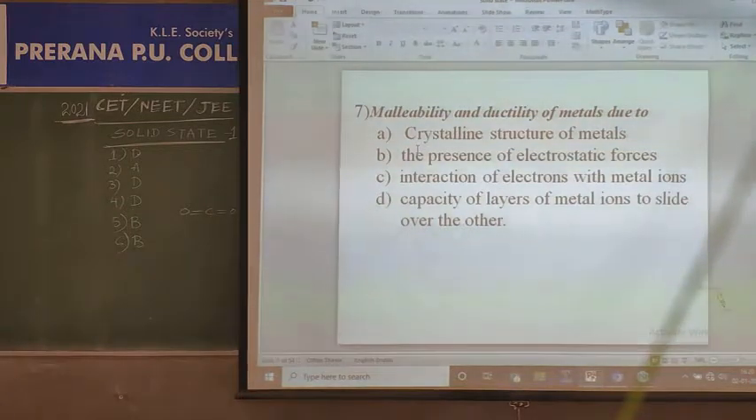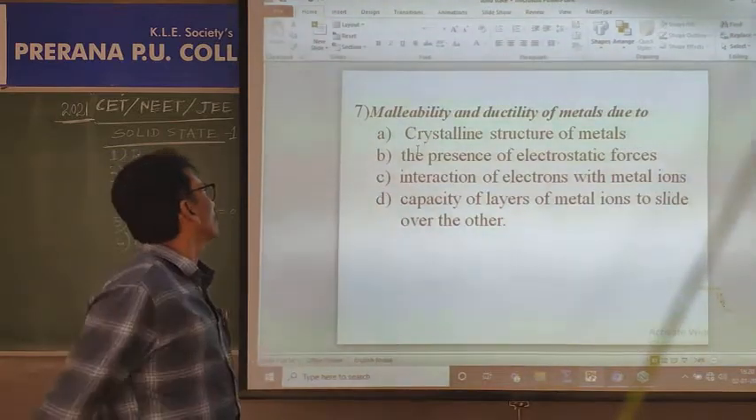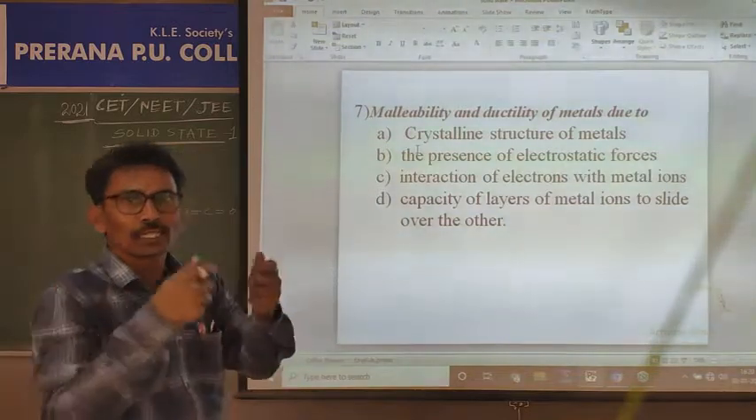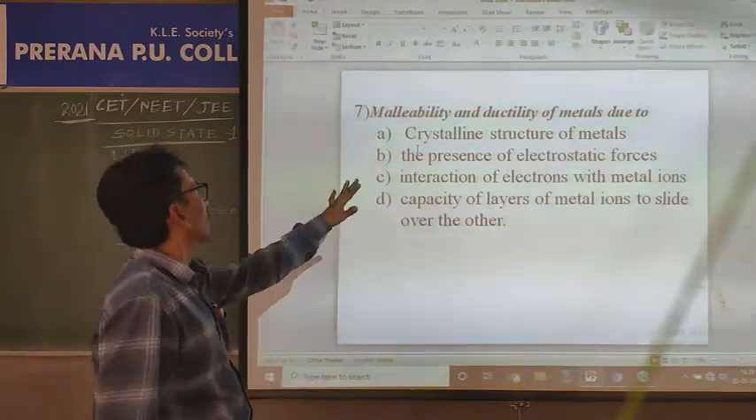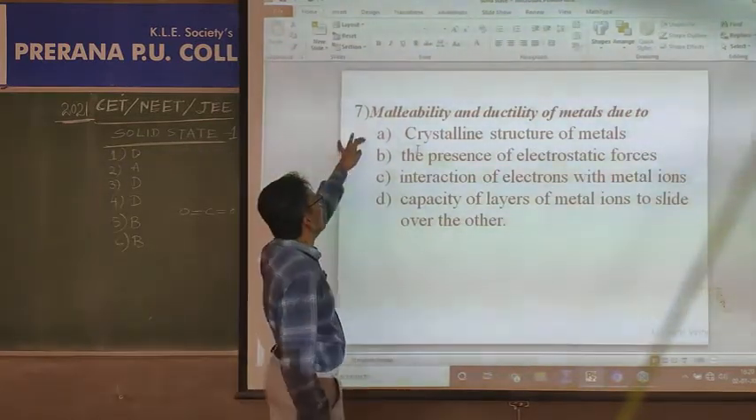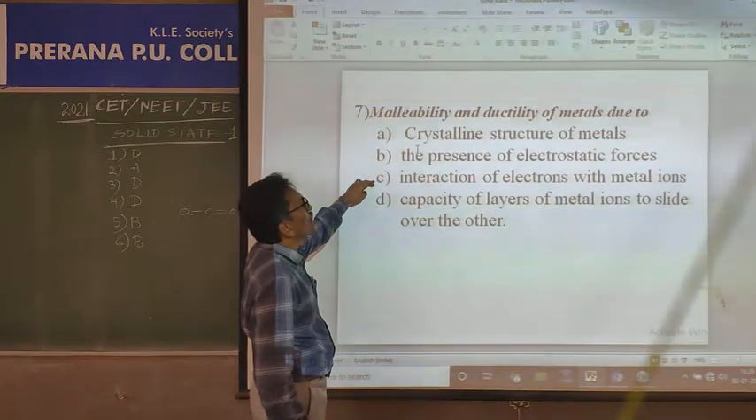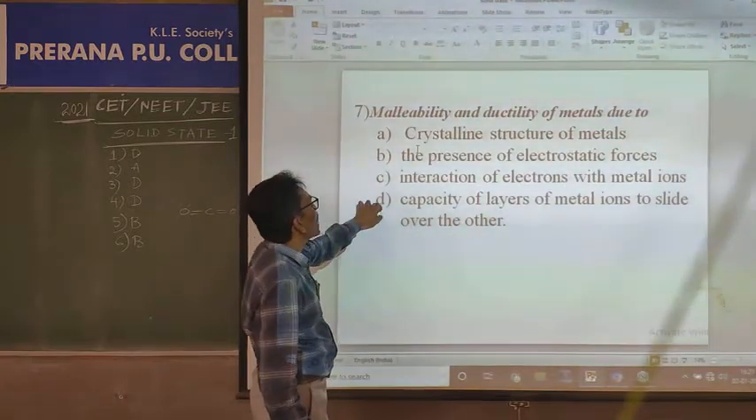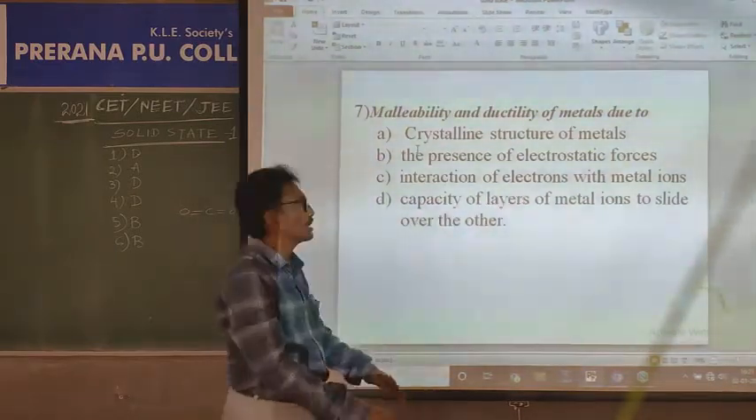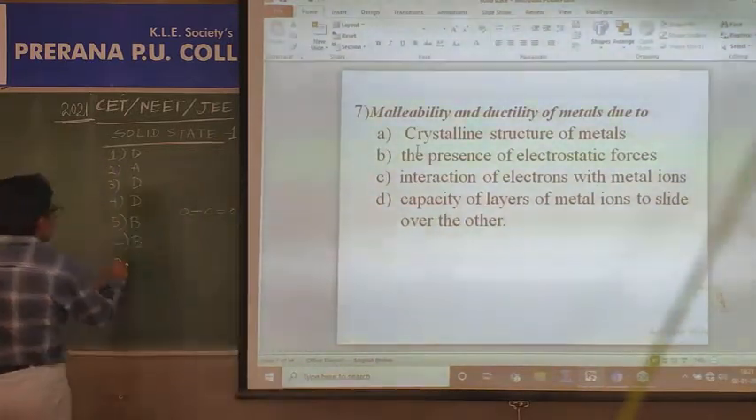Look into this one. Malleability. What is malleability? Malleability is beating the solid material into sheets. Ductility is drawing it into thin wires. These are the two properties of metals due to the crystalline structure of metal, presence of electrostatic forces, interaction of electrons with metal ions. The capacity of layers of metal ions to slide over one another is the reason for malleability and ductility of metals. Option D is correct.